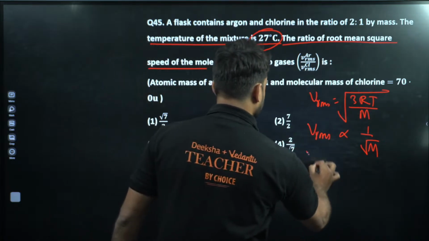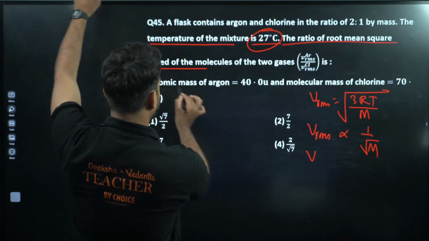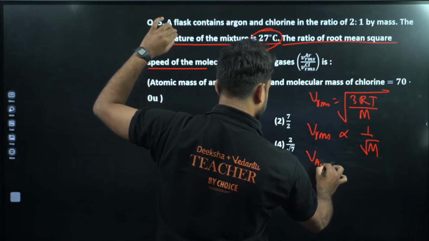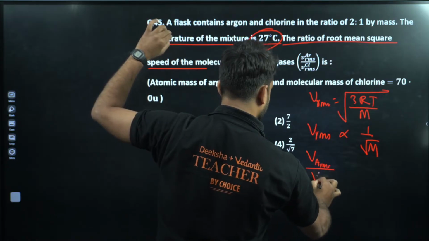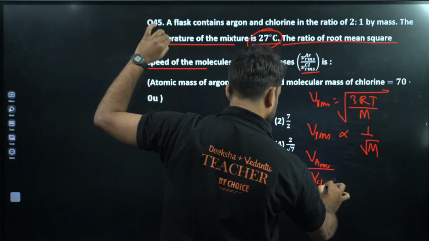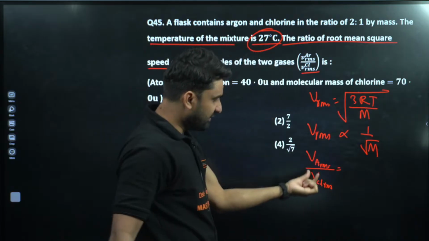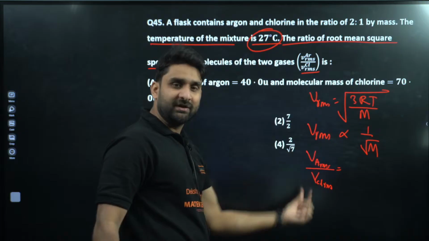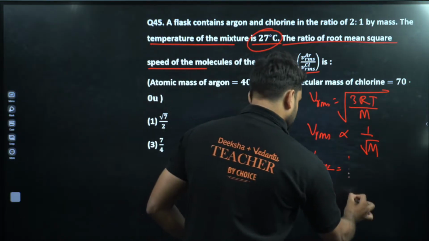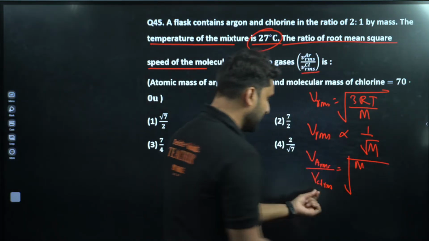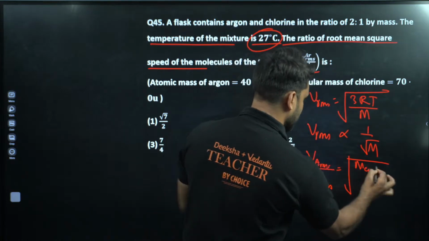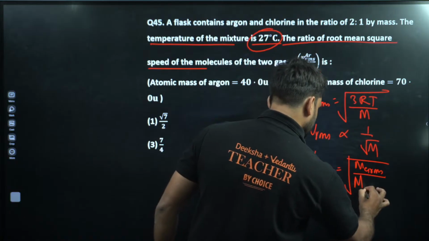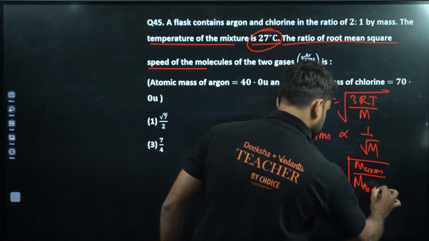So we have to find out the RMS speed of argon. So V argon RMS divided by V chlorine RMS. Both are inversely proportional, so if you take the ratio of their RMS speeds, M of chlorine will go in the numerator because both are in inverse form. So this is more mass of argon.